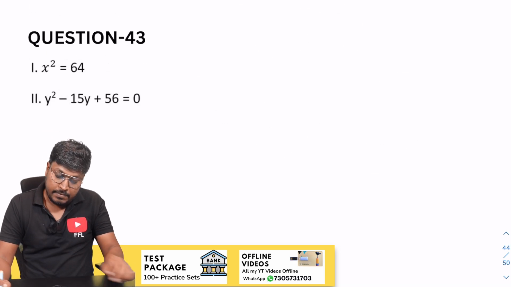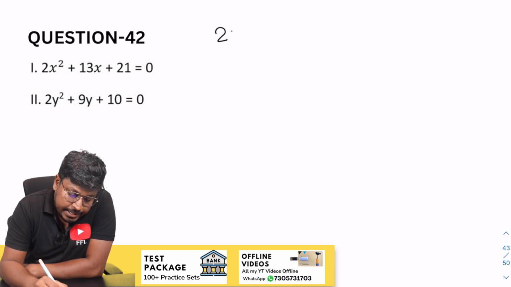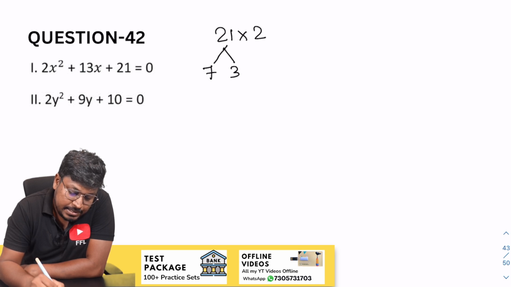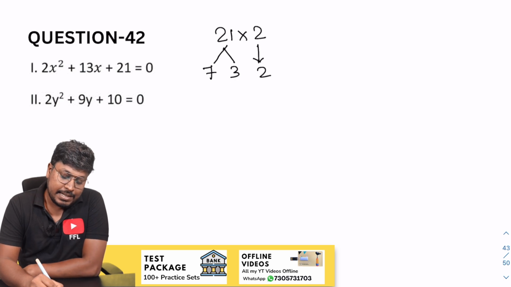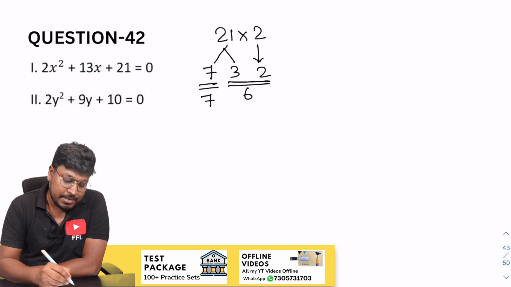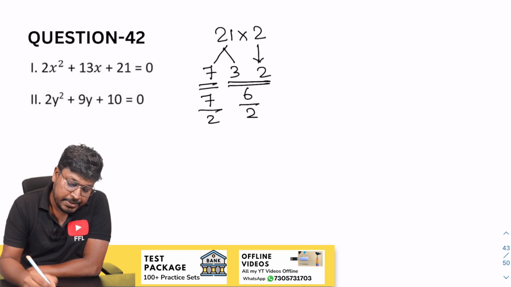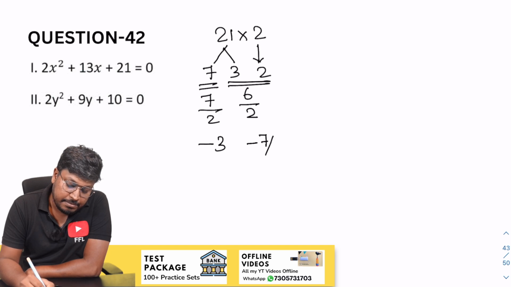Okay. So next is the 42nd question. 21 into 2, and our target is to get 13. So 7, 3, 2, because 21 can be written as 7 into 3. Now 3 into 2 will be 6, and 7. When you add 6 and 7, the result will be 13. So divide by 2, divide by 2. While writing, change the sign. So minus 3 and minus 7 by 2.